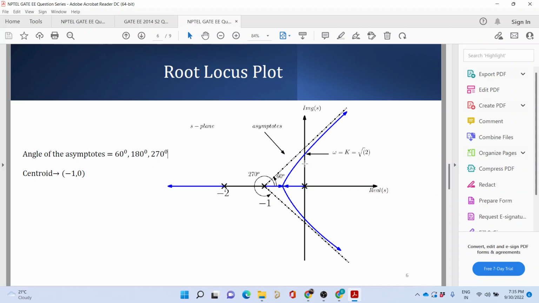Now one thing that you can readily find out is, after adding the pole, if you try to find the angle of the asymptotes, it would be 90 degrees, and the centroid would be at 0. That means your asymptote would be along the imaginary part of s, that is the j omega axis. This would be your asymptote if I put a zero over here, because you see 180 degrees divided by 2, because there are 3 poles, 1 zero. The 3 minus 1 is 2, 180 divided by 2 gives you 90, and then the odd multiple of it would give you this angle.